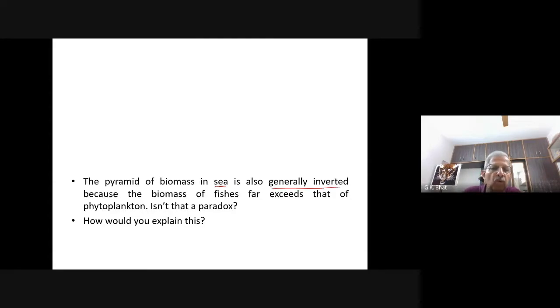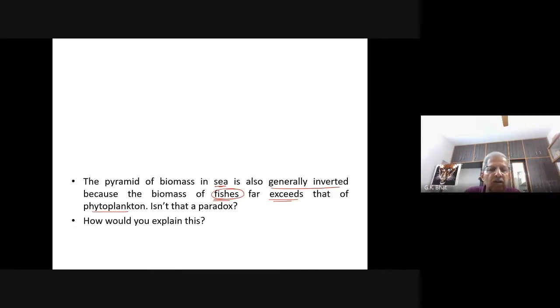The pyramid of biomass in the sea is generally inverted. I have already told you, because the biomass of fishes far exceeds that of phytoplankton. There are many fishes which are herbivores. These small fishes are eaten by larger fishes, and their body weight, if you see, will be more.